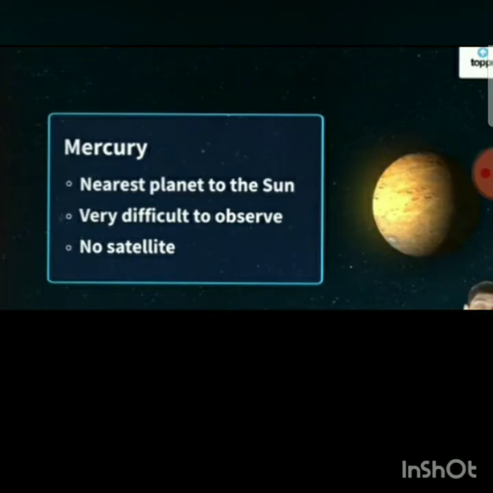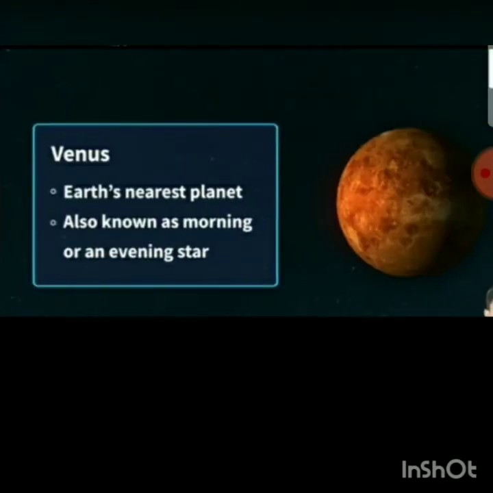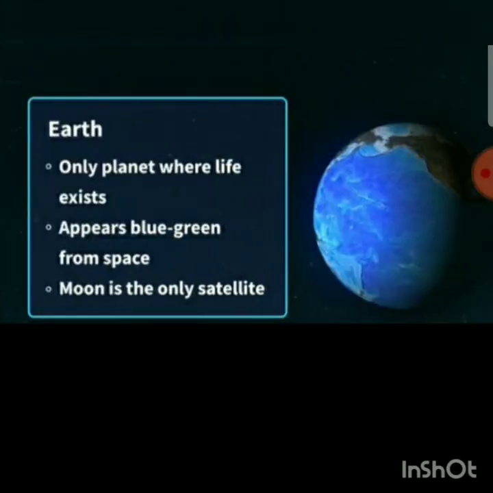It is very difficult to observe and it has no satellite. Then the next planet, that is Venus, is nearest to the Earth. It is also known as the morning or evening star. So what is this planet known as? Evening or morning star. Then the next, that is our Earth, the only planet where life exists. It appears blue-green from space. The moon is the only satellite. Okay, so the moon is our natural satellite.